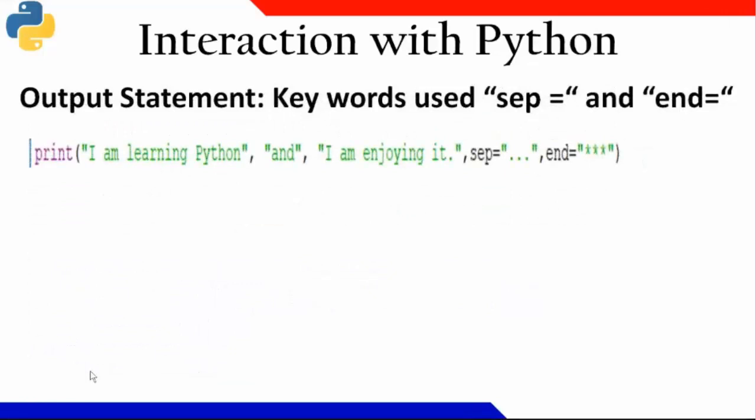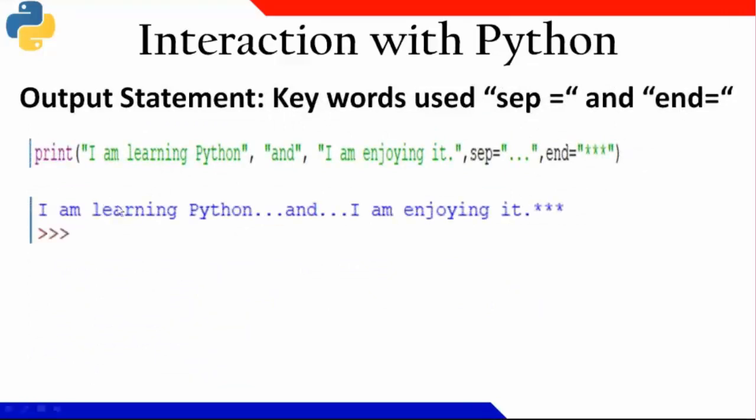You can combine them, sep equal to and end equal to. Look at this output. For this comma, I got sep equal to three dots. I got three dots. End equal to three dots. After end also there is a comma, so I got three dots. And after this, I came to an end. So after end, I am writing three stars. So this is the output that I'll be generating.